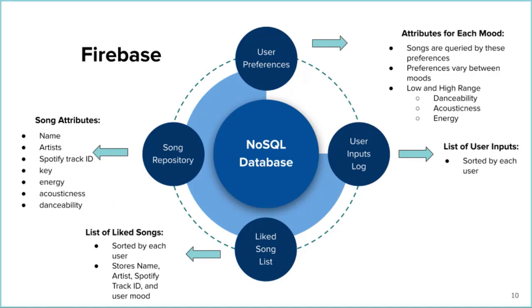Our database is categorized into 4 sections: user preferences, the log of user inputs, liked songs, and the song repository. User preferences contain the ranges of track attributes for sadness, joy, and anger. The log of user inputs is as simple as it sounds and stores the inputs from users. The list of liked songs is dynamic, like the user preferences section. Finally, the song repository holds all of the song data. More than 150,000 songs with attributes such as acousticness, key, tempo, energy, danceability, and more are stored.